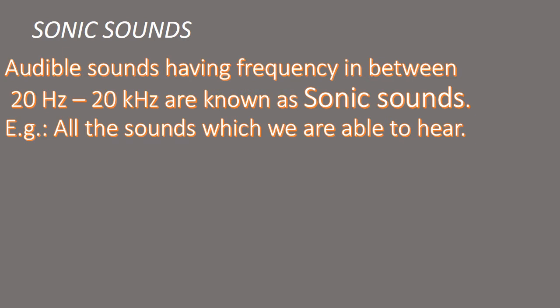So children, audible sounds are also known as sonic sounds. So what are sonic sounds? Audible sounds which are having the frequency between 20 Hz to 20,000 Hz are called sonic sounds. So examples, all the sounds that we human beings hear, that means the chirping of a bird, the beating of a drum, etc., all these come under sonic sounds.